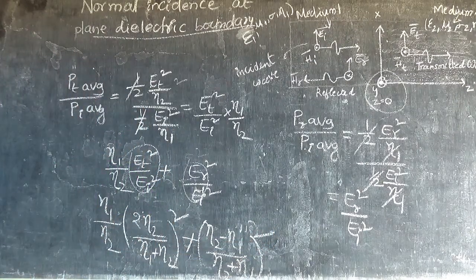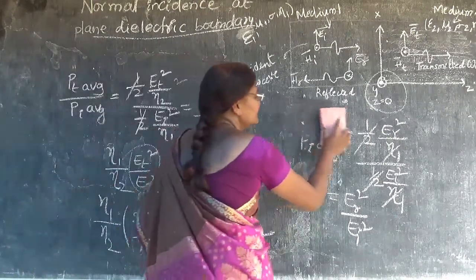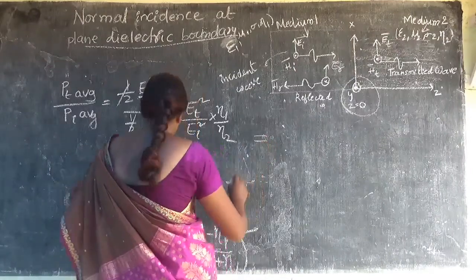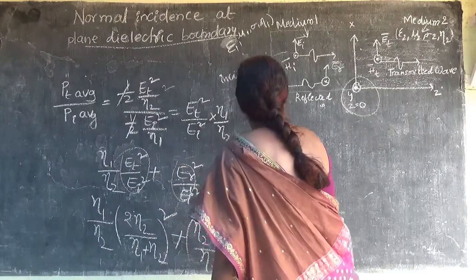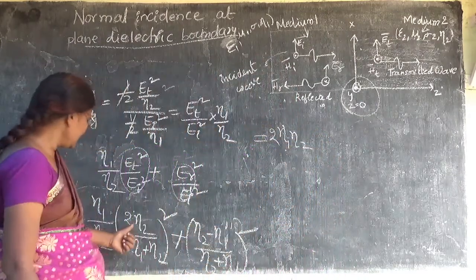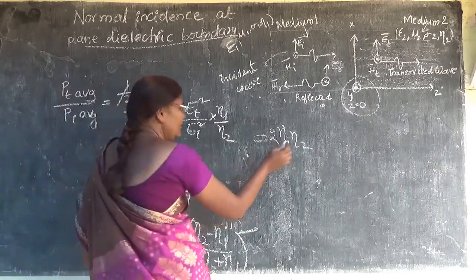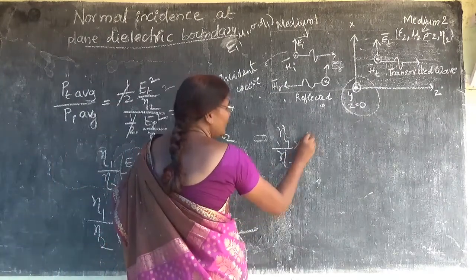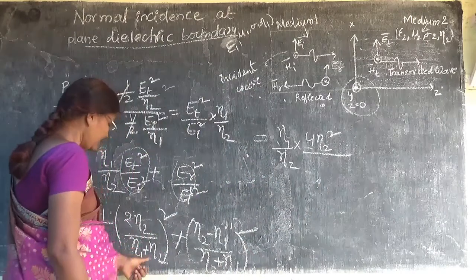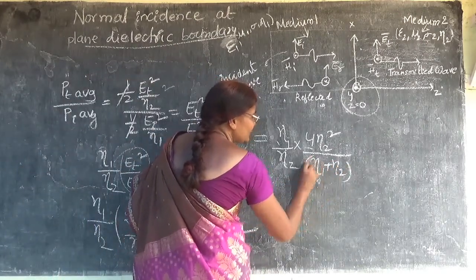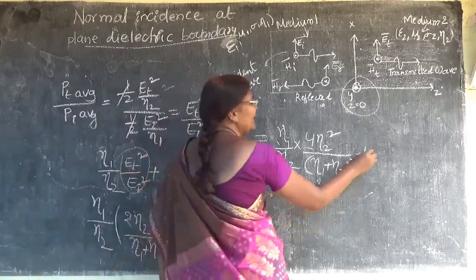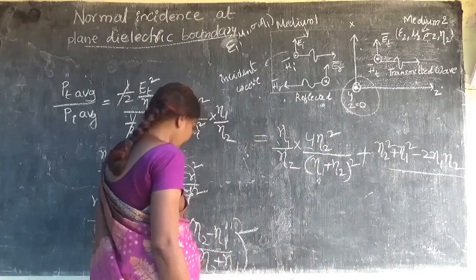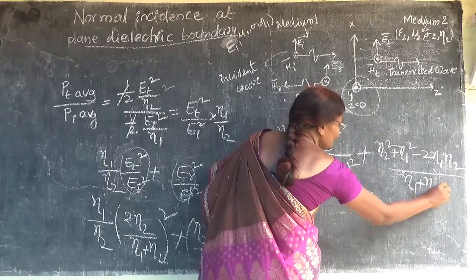If you calculate this, we will get eta 1 by eta 2 into 4 eta 2 square divided by eta 1 plus eta 2 whole square, plus eta 2 square plus eta 1 square minus 2 eta 1 eta 2 divided by eta 1 plus eta 2 whole square.